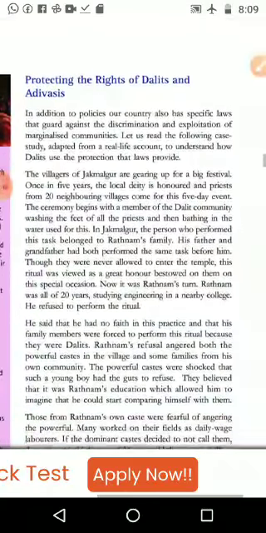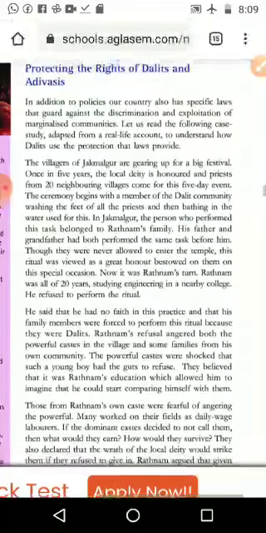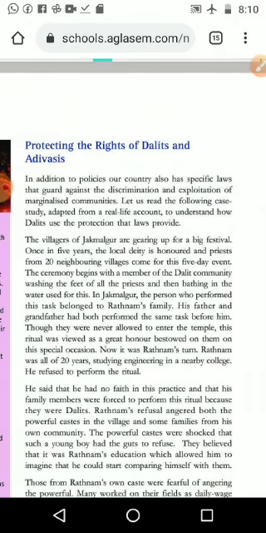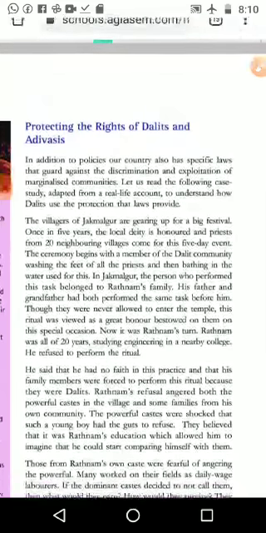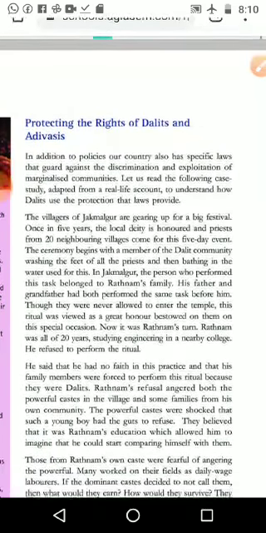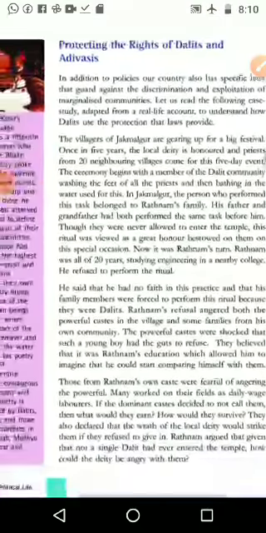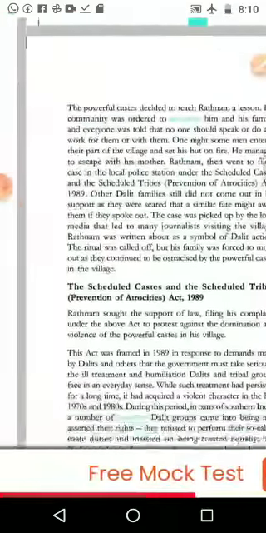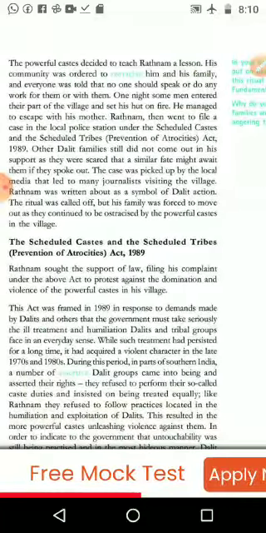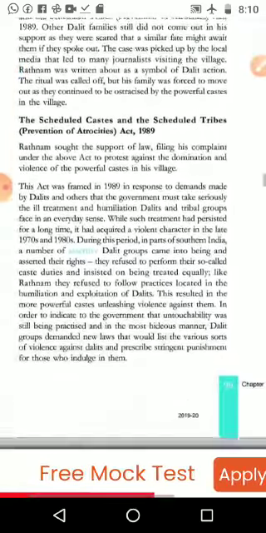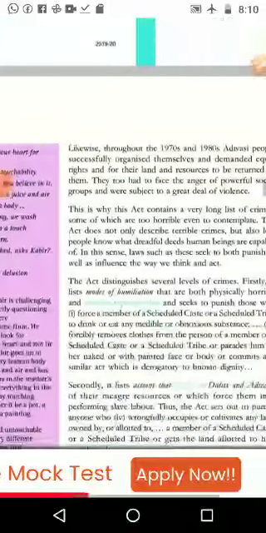Then protecting the rights of Dalits and Adivasis. Whom are we calling Dalits? Nowadays Dalits means SC and ST, scheduled caste and scheduled tribe, together we are calling. But normally Dalits means scheduled caste people. Adivasi means, as we saw in the last lesson, a tribal group. Then we are giving some protection laws or special provisions to protect them. For that, the Scheduled Castes and Scheduled Tribes Prevention of Atrocities Act, 1989, is one of the acts that we are going to study in detail.